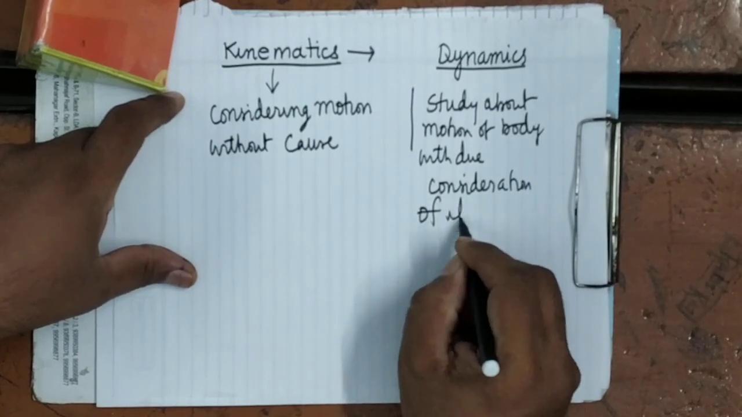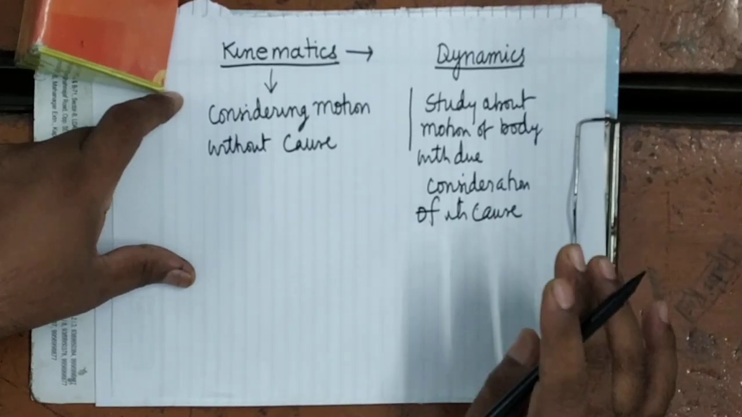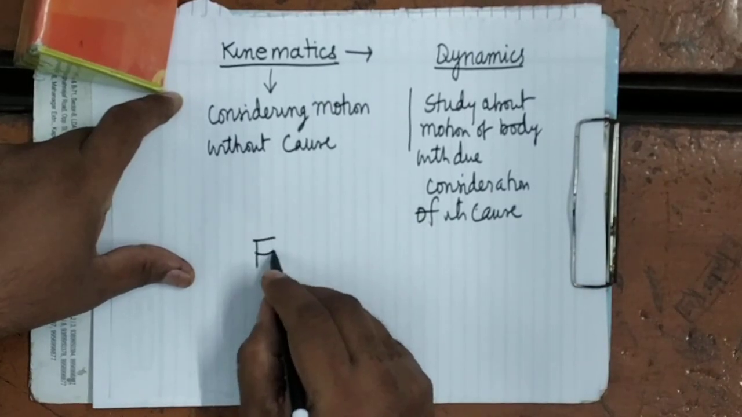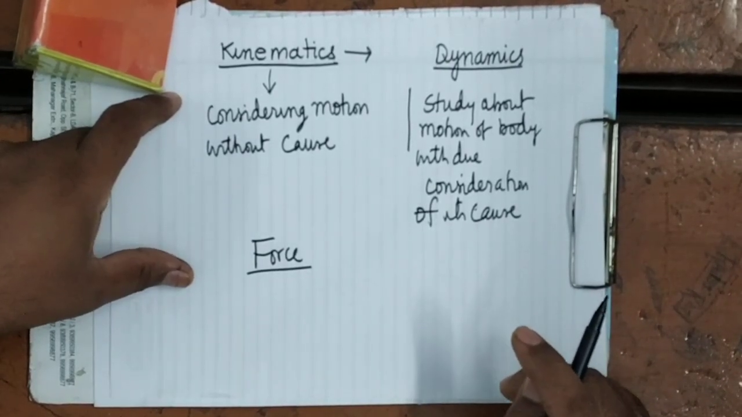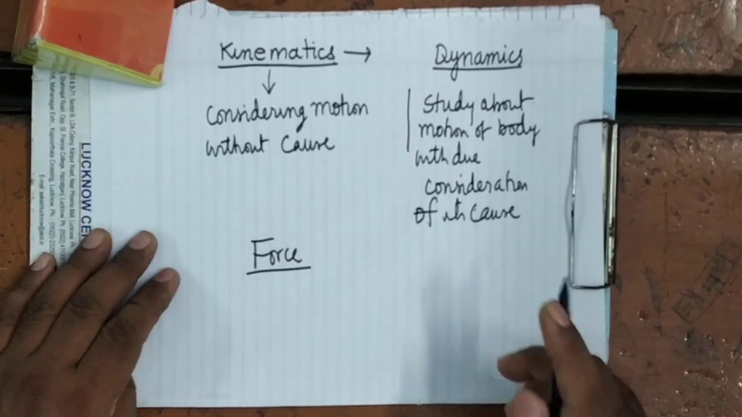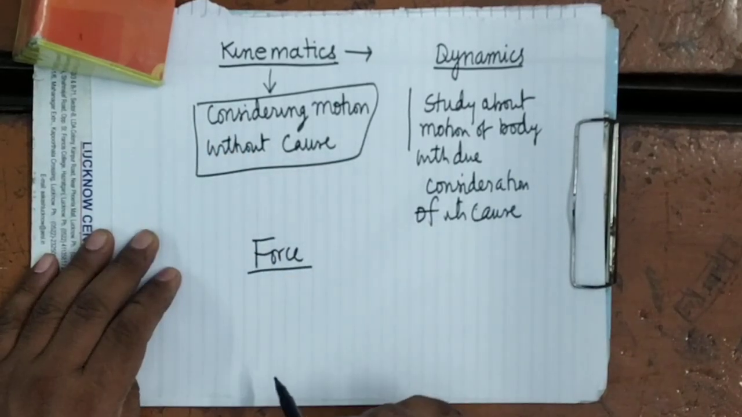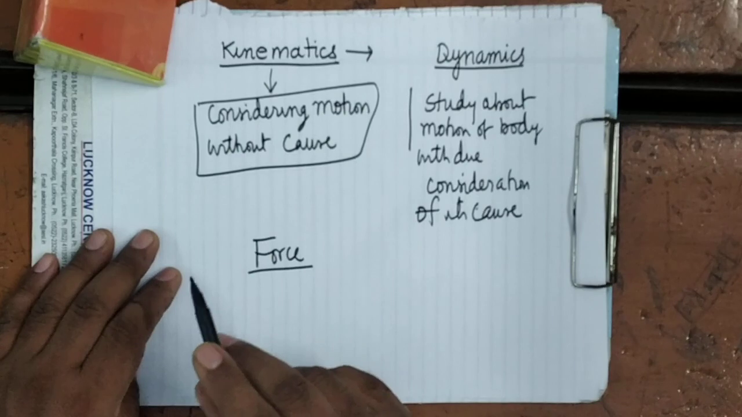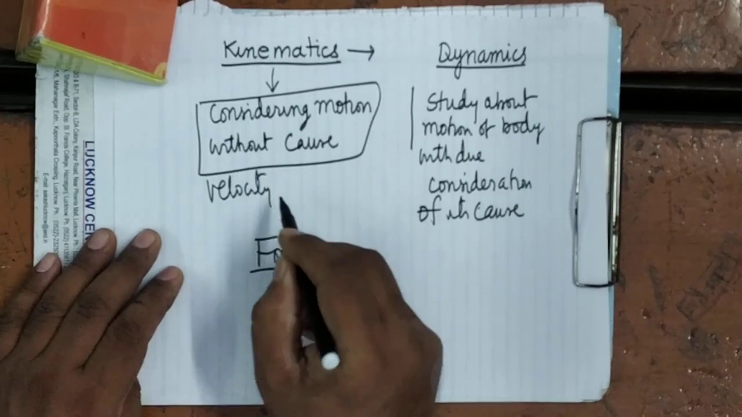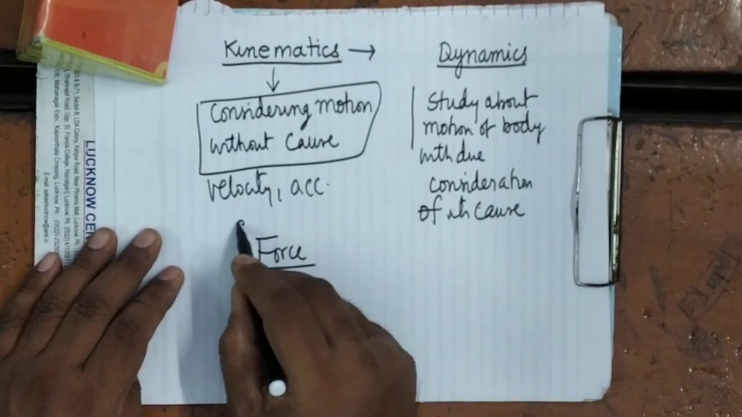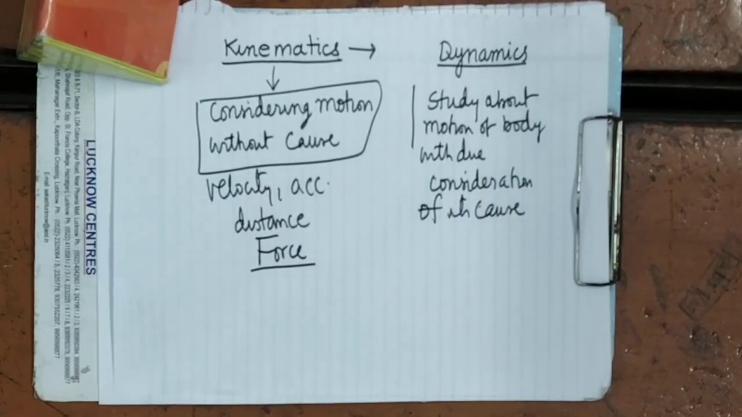Now see here, what is the cause of motion? Anyone can tell that the cause of motion is force. It is the force which causes the motion in any body. It is the force which brings the change in motion of the body. It's clear? So here we will discuss only the motion without considering the force. It will be discussed in terms of velocity, in terms of acceleration, in terms of the distance covered. While in dynamics we study in context of the force.